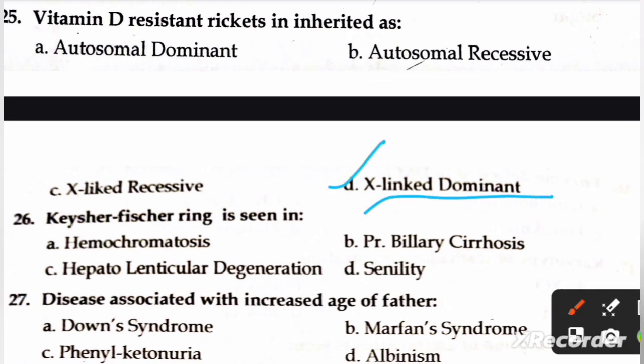Next question is, Fleischer ring is seen in A, hemochromatosis, B, primary biliary cirrhosis, C, hepatolenticular degeneration, and D, senility. Right option is C, hepatolenticular degeneration. Next question is, disease associated with increased age of father, A, Down syndrome, B, Marfan syndrome, C, phenylketonuria, and D, albinism. Right option is B, Marfan syndrome.